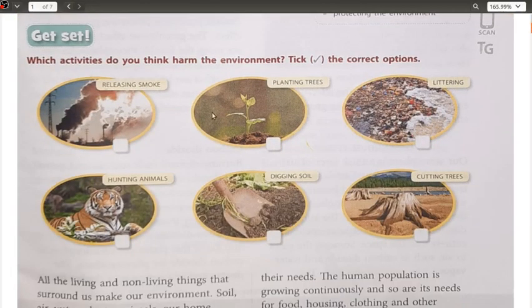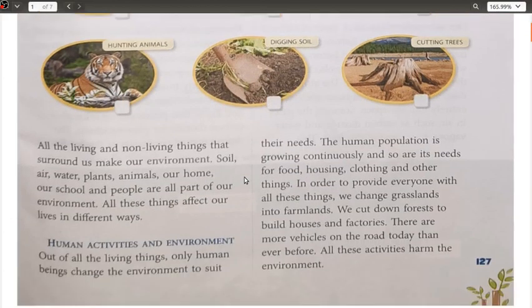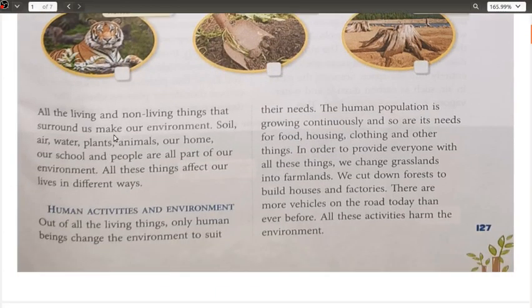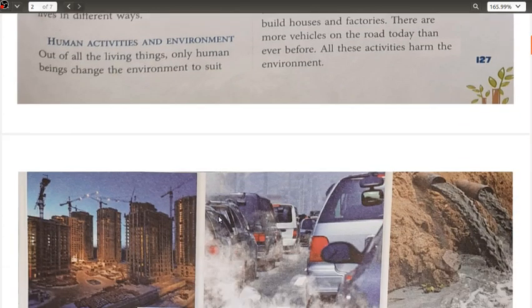Okay, so which activities do you think harm the environment? This we have already done. All the living and non-living things, if you remember, I told you that all the living things are known as the biotic components, whereas the non-living things are known as the abiotic components. So soil, air, water, plants, animals, and everything are a part of our environment. Human activities and the environment are correlated to each other. And basically the environment is not degrading human activities, but in return human activities are degrading our environment, including you and me as well.